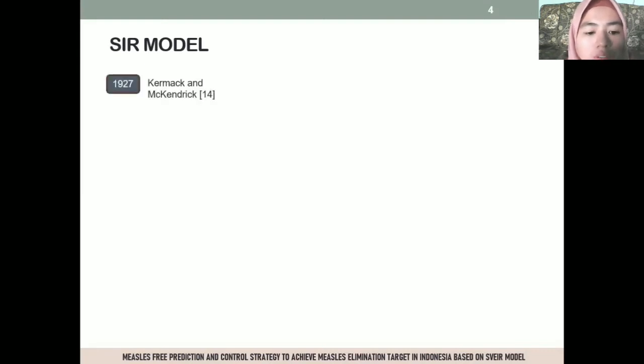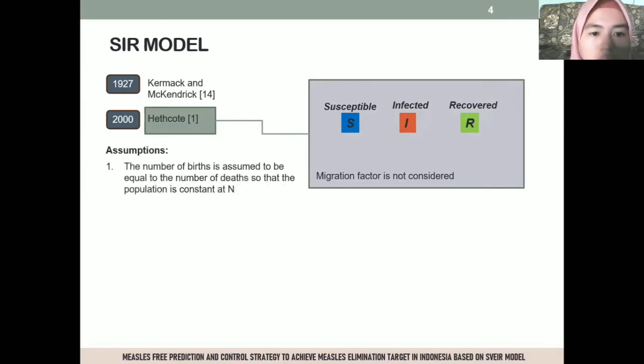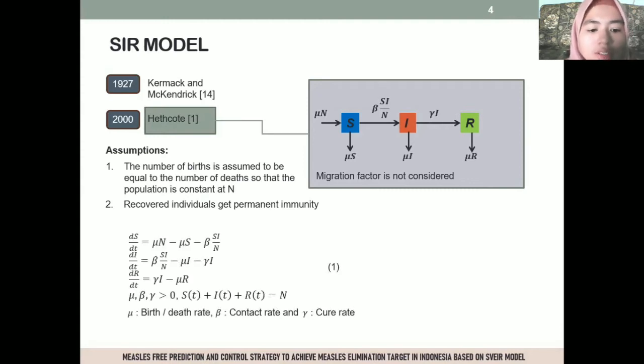The SEIR model was first introduced by Kermack and McKendrick in 1927, then developed by Hethcote in 2000. Migration factor is not considered, so in his study, the number of births is assumed to be equal to the number of deaths, so that the population is constant at N. And then also assume that recovered individuals get permanent immunity. The population dynamics of the model is as follows, and it is written as system 1, where mu is birth or death rate, beta is contact rate, and gamma is cure rate.